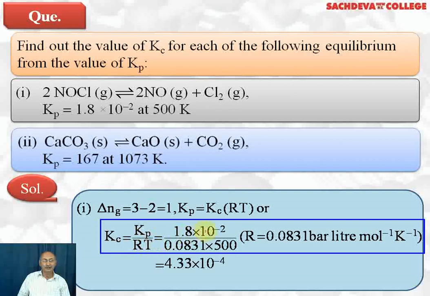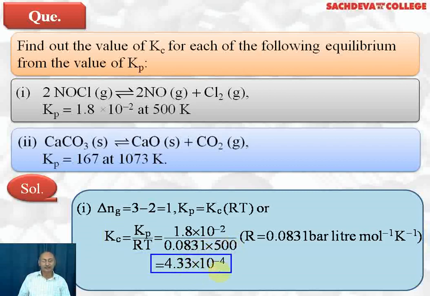Value of Kp is given to be 1.8 into 10 to the power minus 2. R is 0.0831 liter bar per mole per Kelvin into temperature 500 Kelvin. The Kc will come out to be 4.33 into 10 to the power minus 4, and its unit will be moles per liter, because we have 3 moles of products and 2 moles of reactants, so the unit of Kc will be moles per liter.